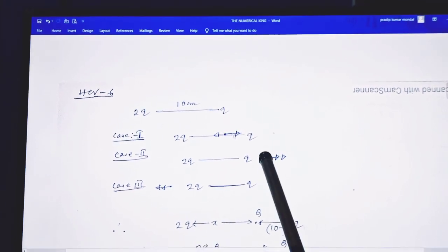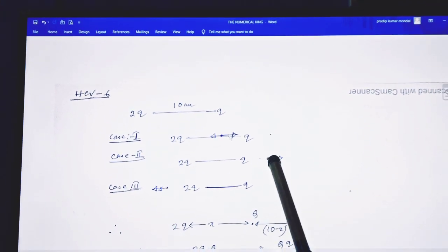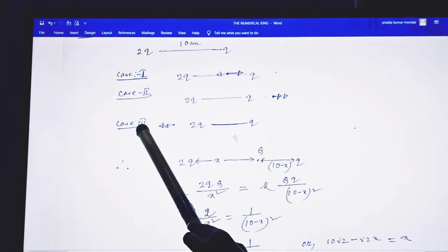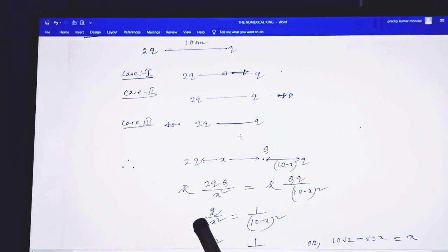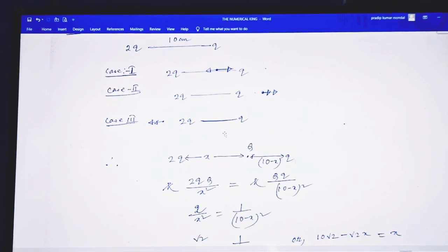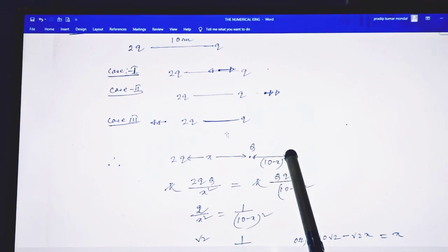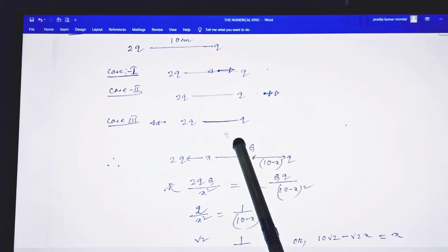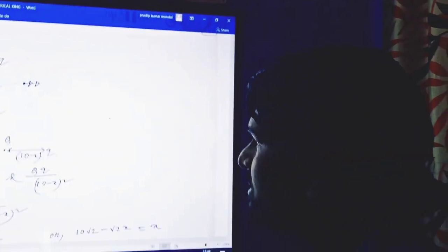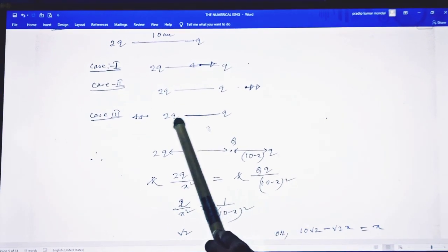So this is not the exact position. The case number 3 is also the same as case number 1. So case 1 is the exact position: if this charge repels it along this direction, and this charge also repels it in that direction, and the two forces are equal, then the forces balance.